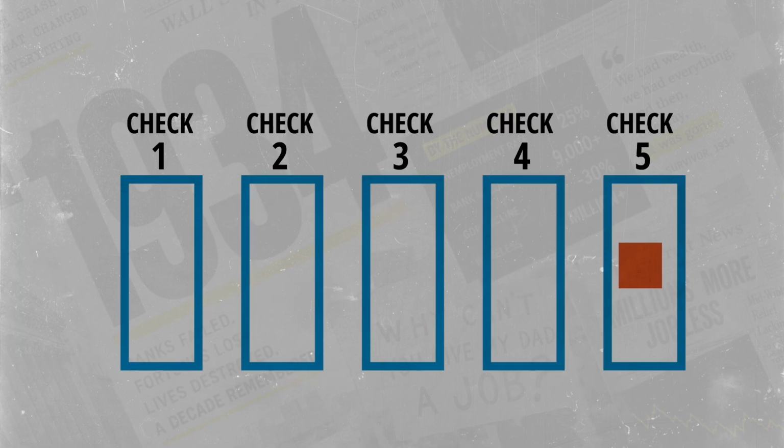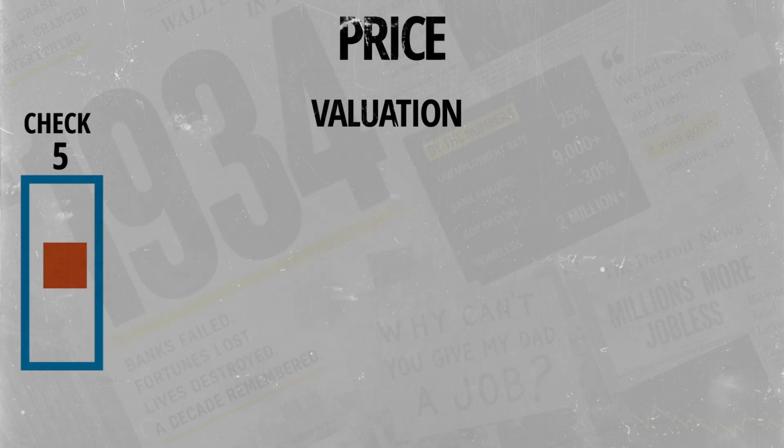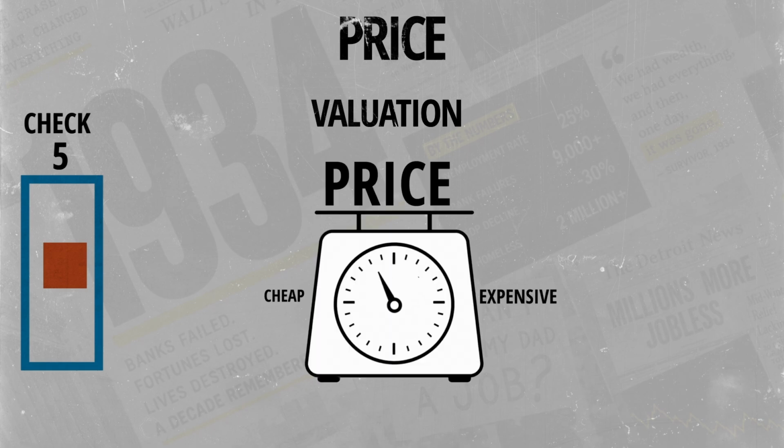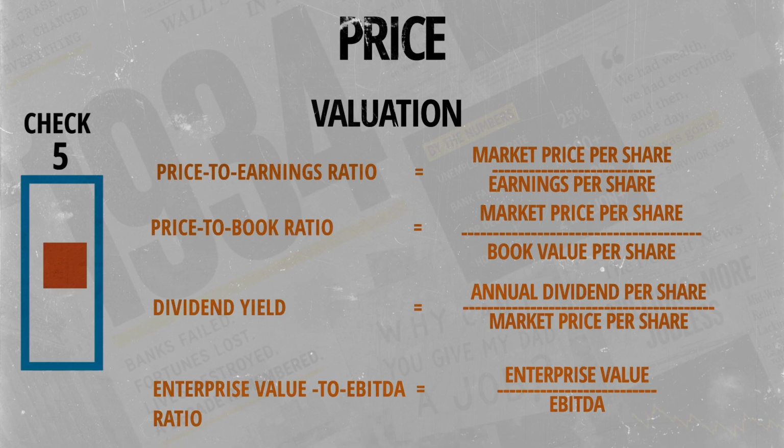Finally, we reach gate 5 for the price tag using valuation ratios to answer if the stock is cheap or a rip-off based on indicators like the price to earnings ratio, price to book ratio, dividend yield, and enterprise value to earnings before interest, taxes, depreciation, and amortization.